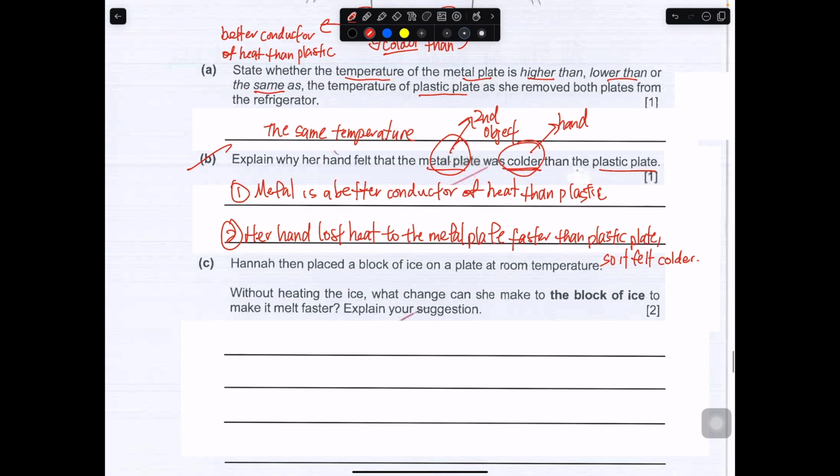Okay, so this is the key explanation. Lose heat to the metal plate faster, therefore it felt colder. And another point is metal is a better conductor of heat.